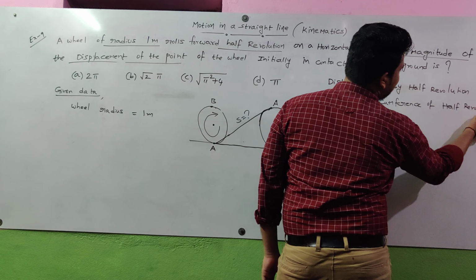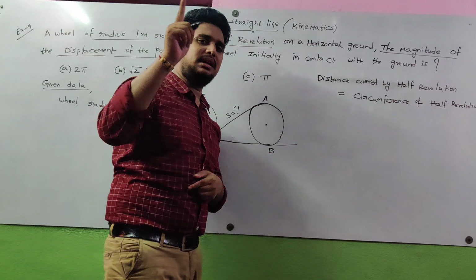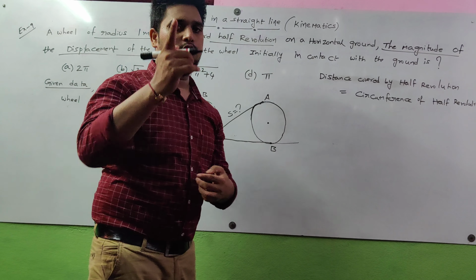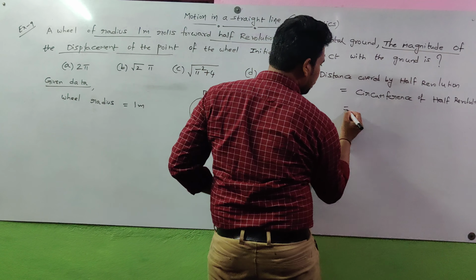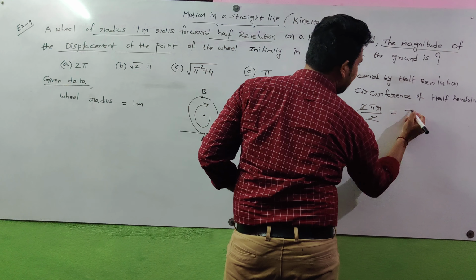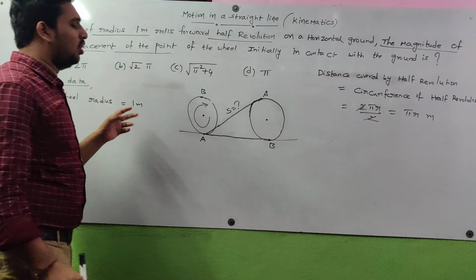So circumference is also called the perimeter of the circle. What is the perimeter of the circle formula? 2 pi r. For a full circle it is 2 pi r. For a half circle, it is 2 pi r by 2. That means the 2 gets cancelled here, leaving pi r meters. So what radius is given here?